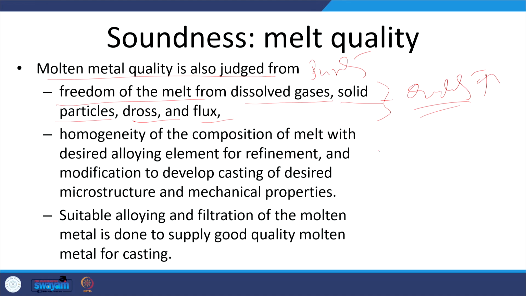Say it is very much possible that the molten metal being fed first is of one composition, and which is coming later is of a different composition. So, that will lead to chemical heterogeneity. Okay. So, the homogeneity of the composition of the melt with the desired alloying element for refinement purpose and for modification purpose to develop the casting of the desired structure and properties.